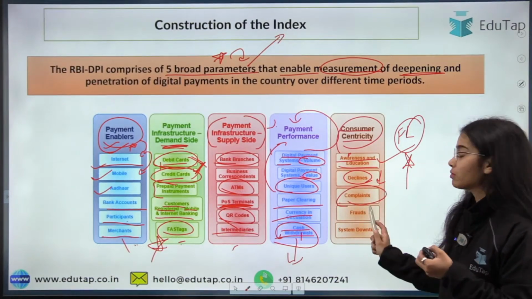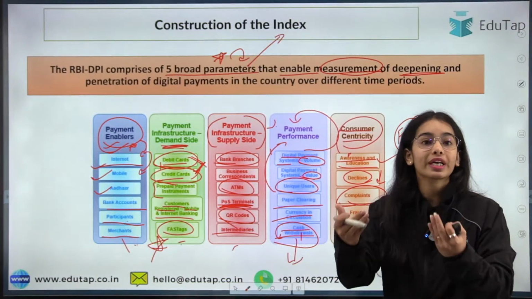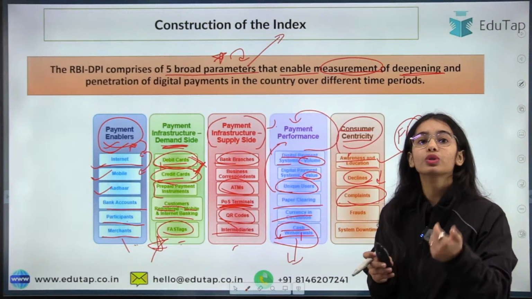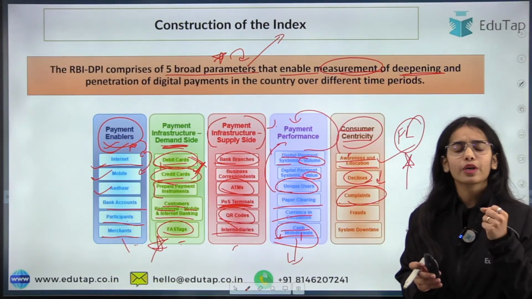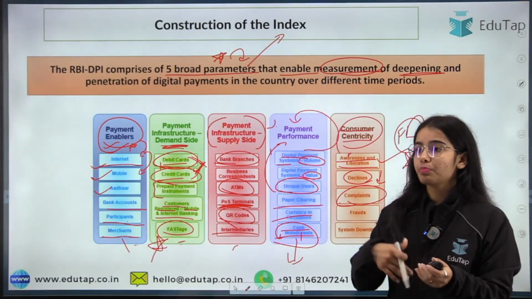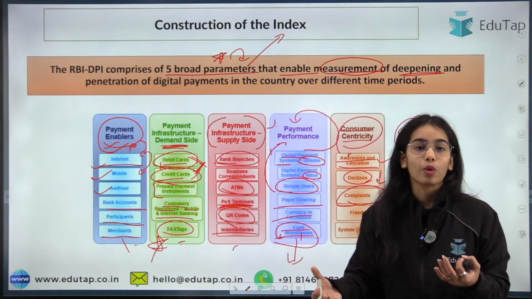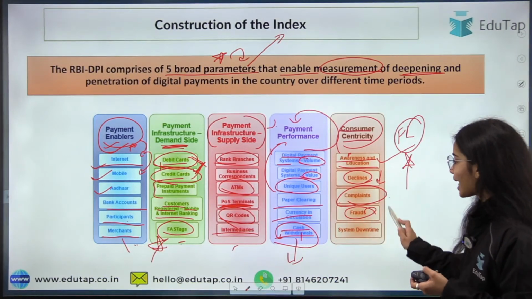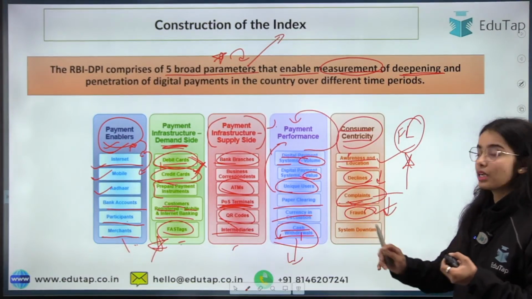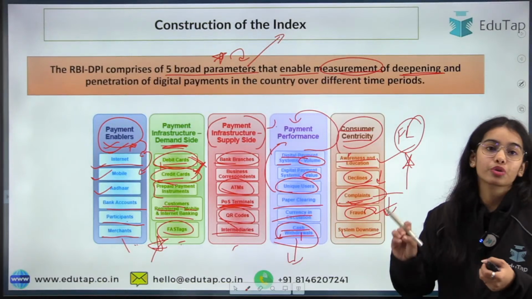Okay, complaints. Now, fewer complaints should be happening, and fewer frauds should be happening, then only you can trust digital payments more. Why are there many people that do not do digital payments? Because they are afraid that what if the money is deducted from our account just like that? What if the payment is not made, and the money has been deducted from our account? So frauds have to be reduced, complaints have to be catered to in a faster manner, and system downtime should be less.